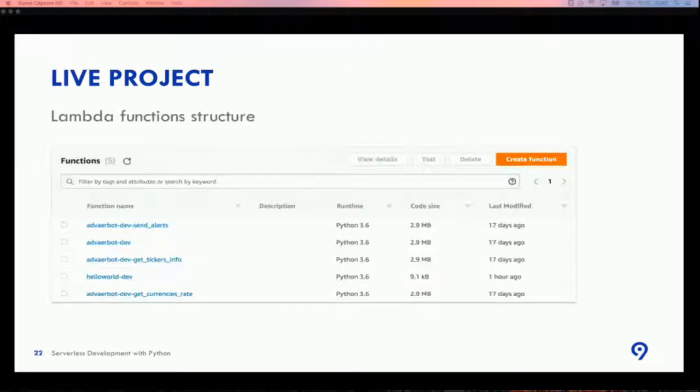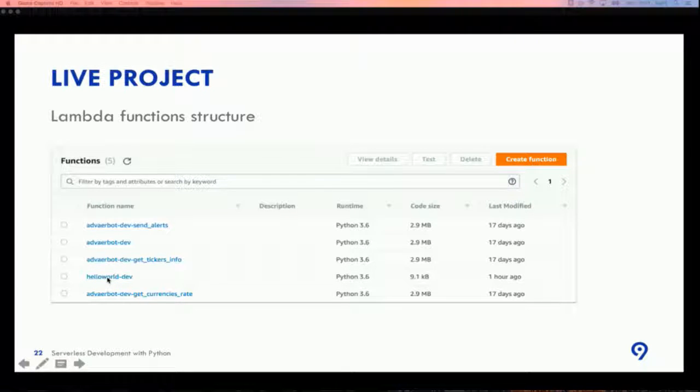So if we take a look at the Lambda functions that Chalice created for us, we can see that it created not so many Lambda functions as we saw in code. It creates only the dev sense alert, the main bot, get tickers info, and get currencies. Hello world was an example from a previous project, not this one.